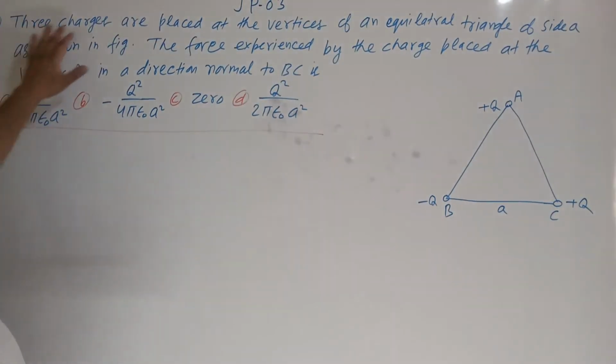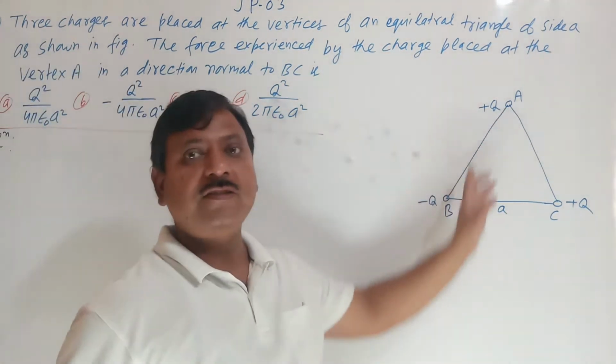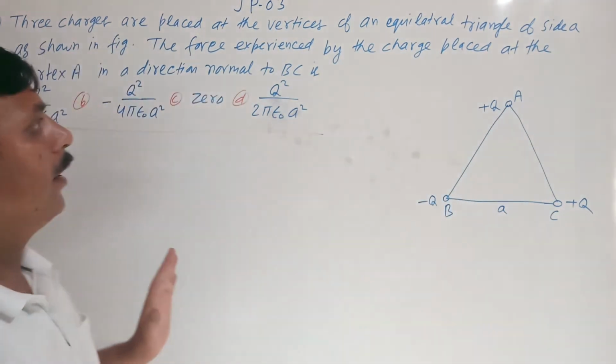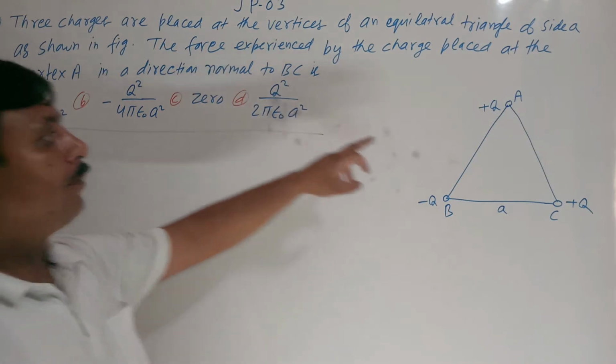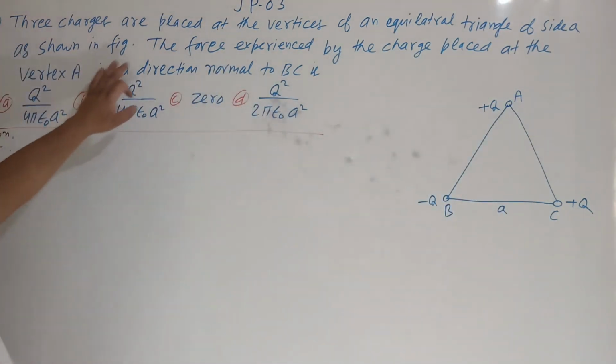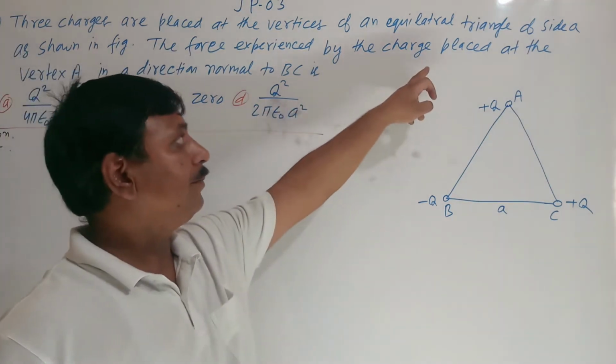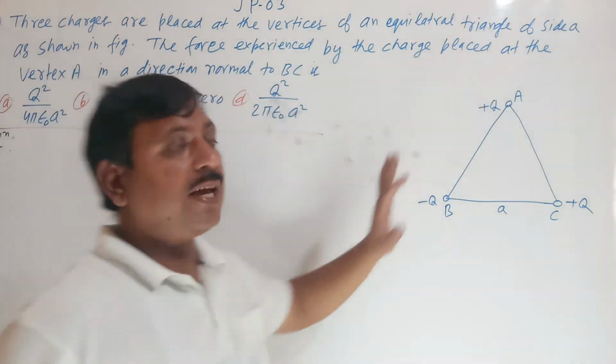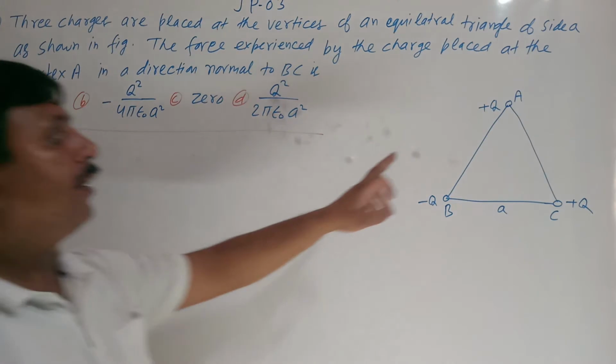Next question. Three charges are placed at the vertices of an equilateral triangle of side a. Here plus Q, here minus Q charge. Find the force experienced by the charge placed at vertex A.